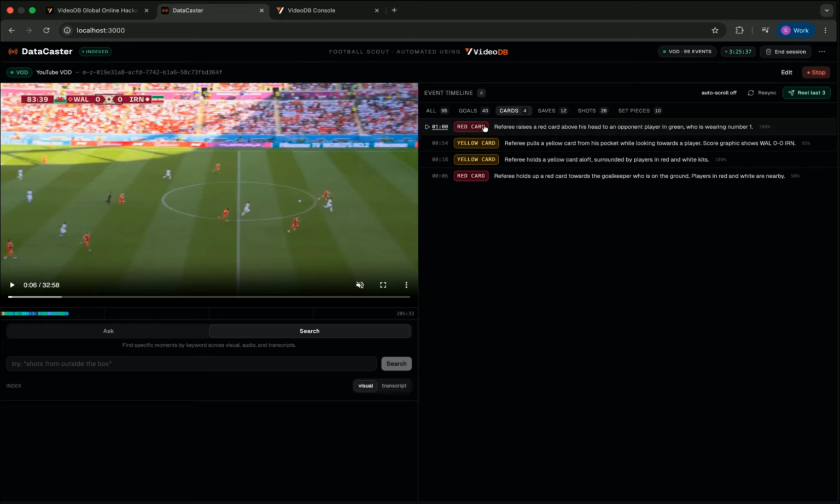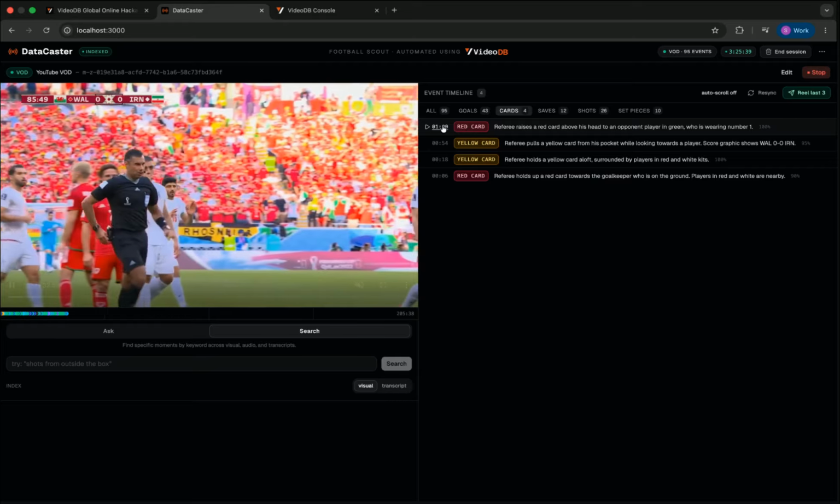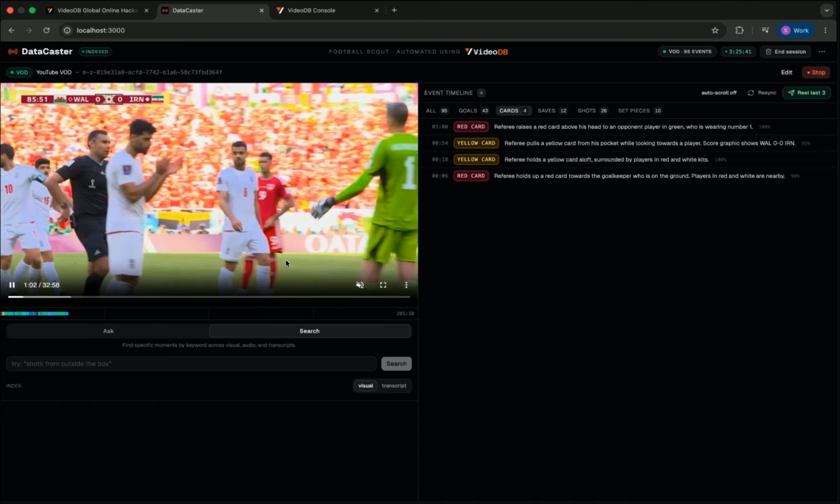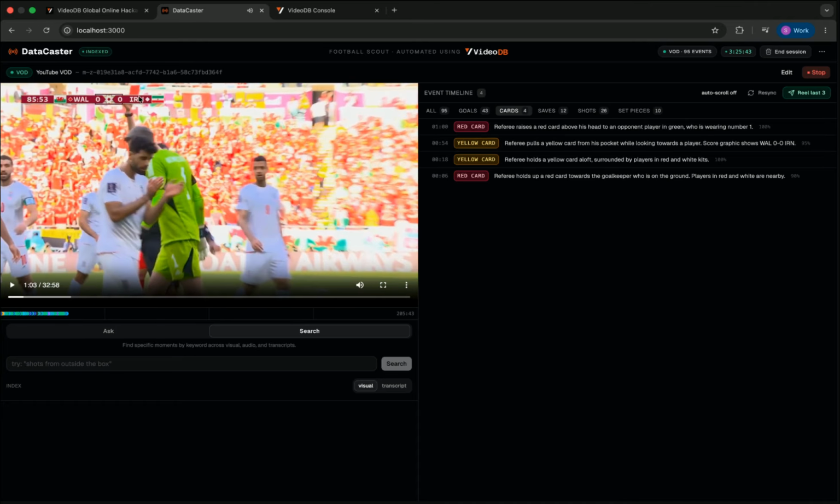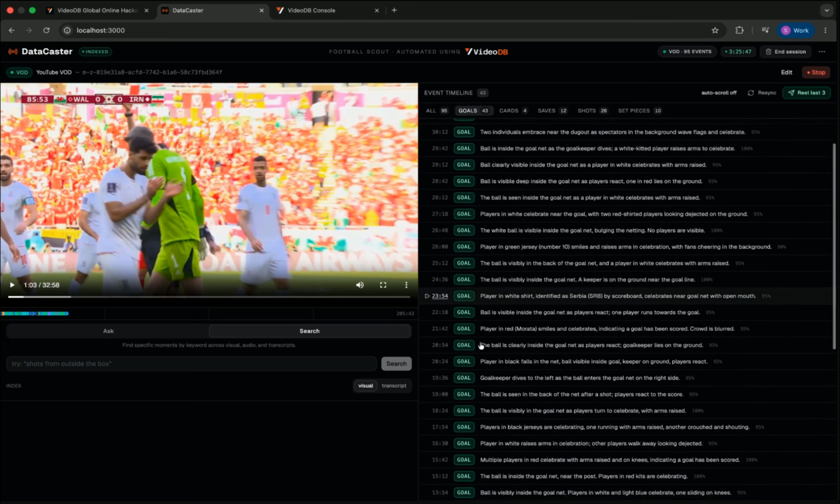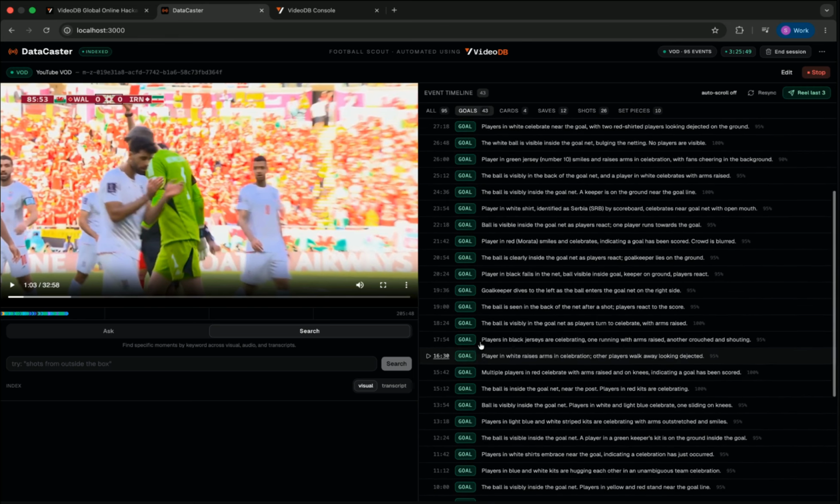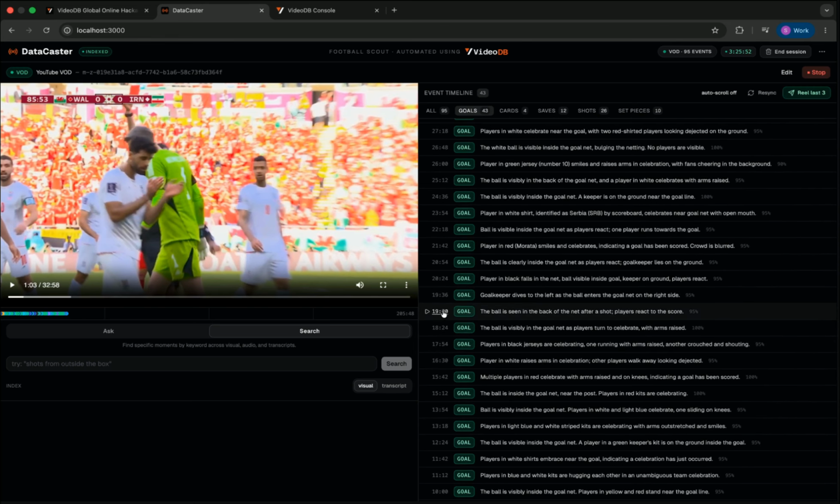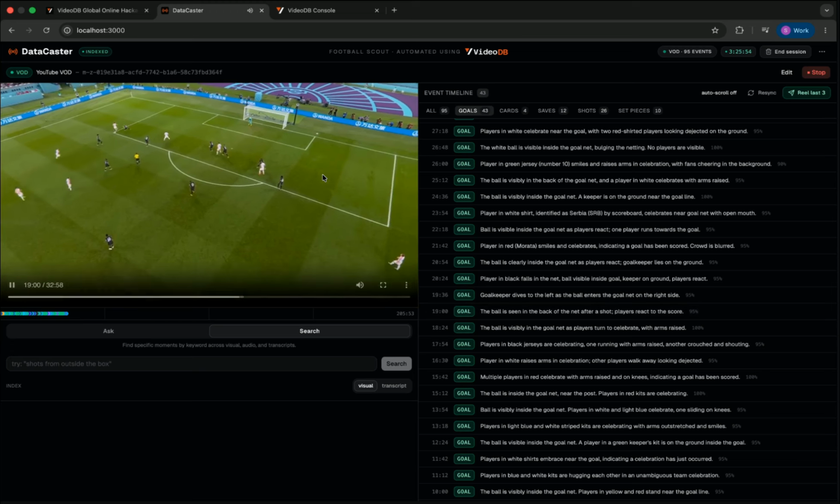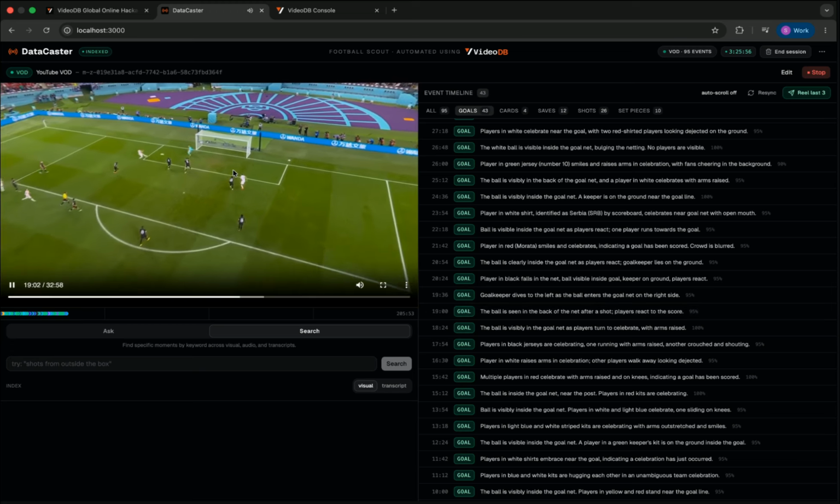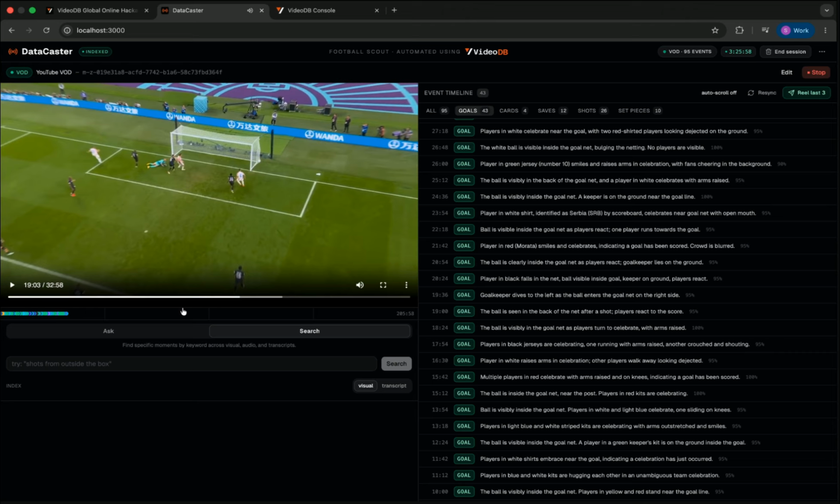Let's say I want to see this red card. I will click on it, and it will show this event. Okay, this player gets a red card. I can do the same thing with all of these. Let's say, for example, I want to see a goal. If I click here, I can see the goal as well.